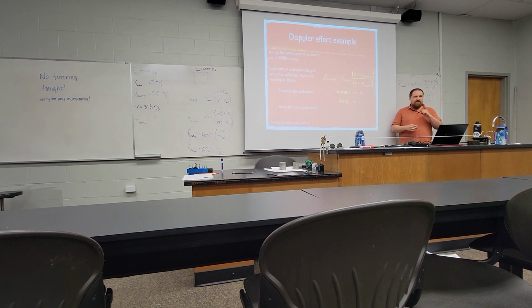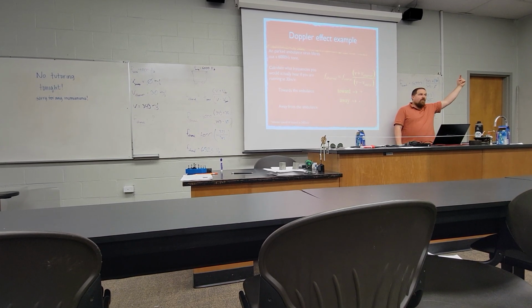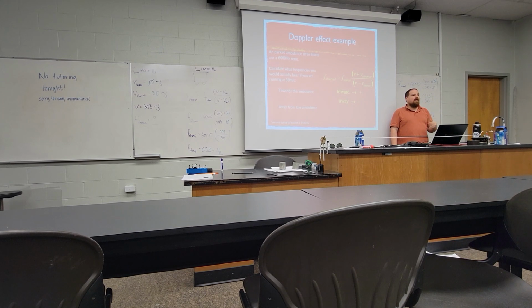Last thing I'll mention is every echolocating animal does this math in their head. Because not only can a bat scream at things and figure out how far something is away based on how long it takes the wave to come back, they also listen for what frequency comes back.